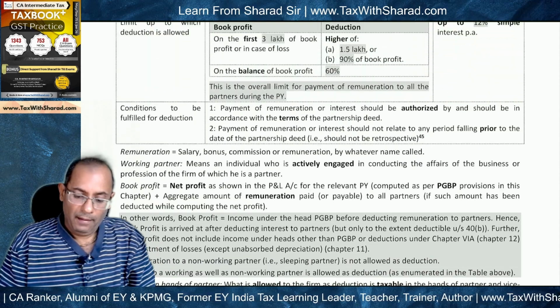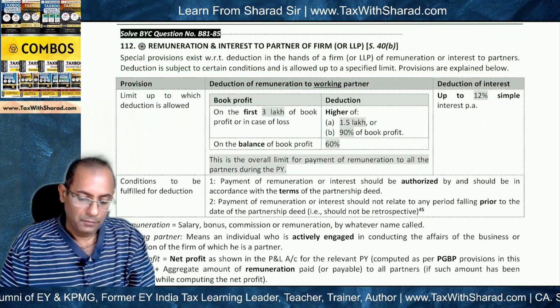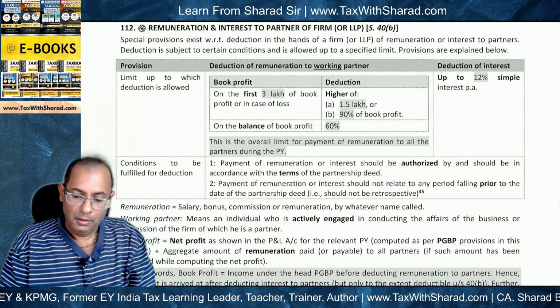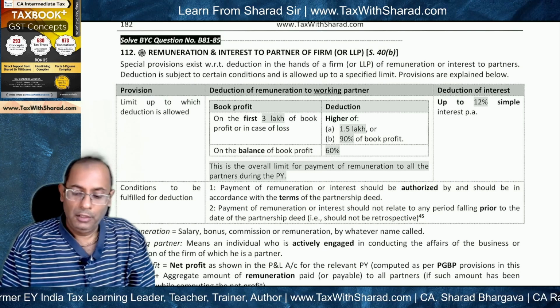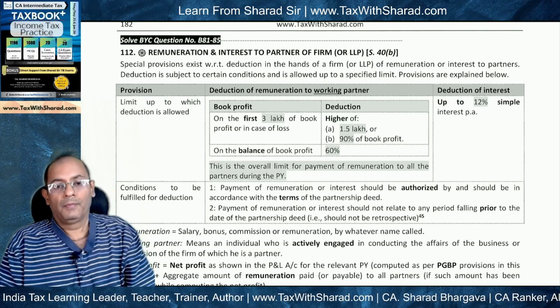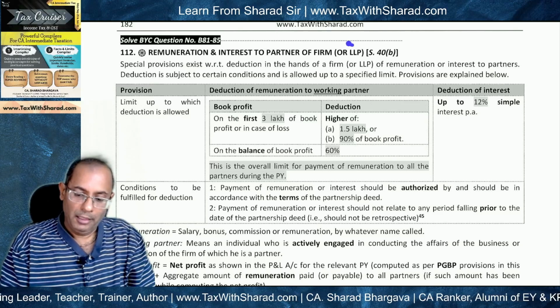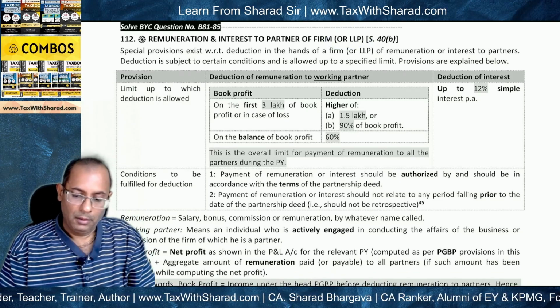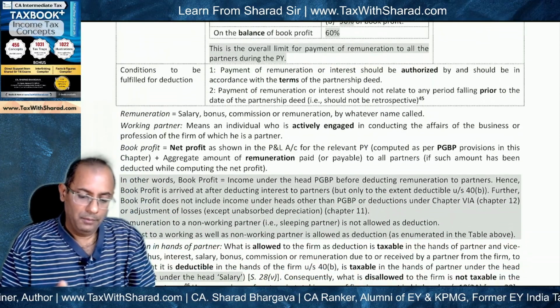And the remuneration is allowed as a deduction to the firm to this extent. Now, as we know, the tax treatment of firm applies to LLP as well. So section 40B applies to LLP as well.